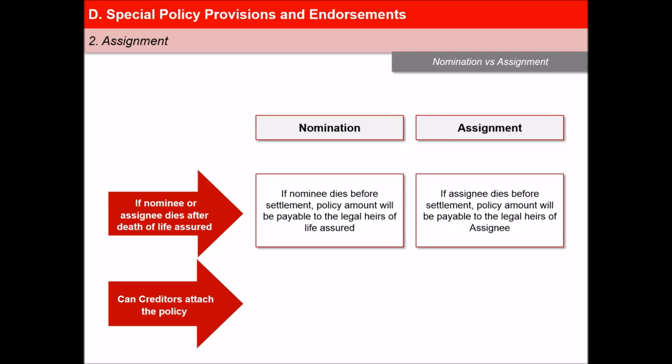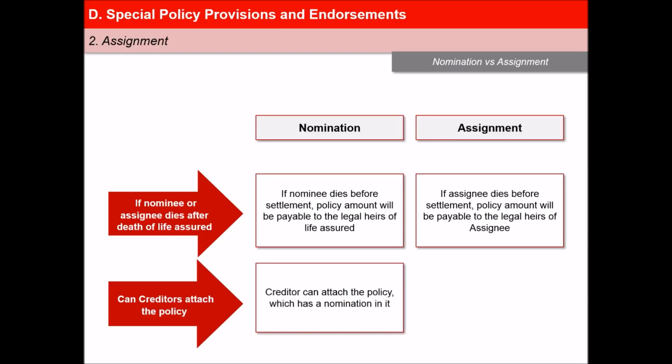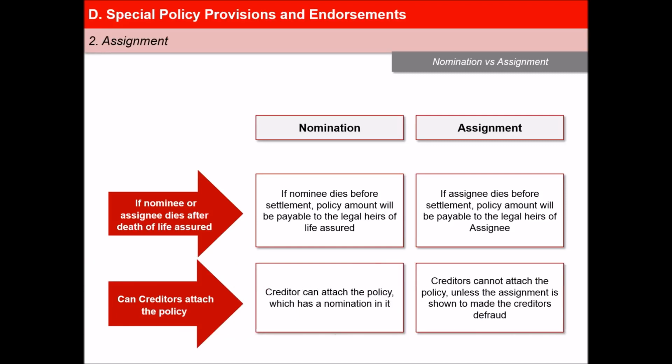And twelfth, a creditor can attach the policy which has a nomination in it. Whereas creditors cannot attach the policy unless the assignment is shown to be to the creditor's defraud.